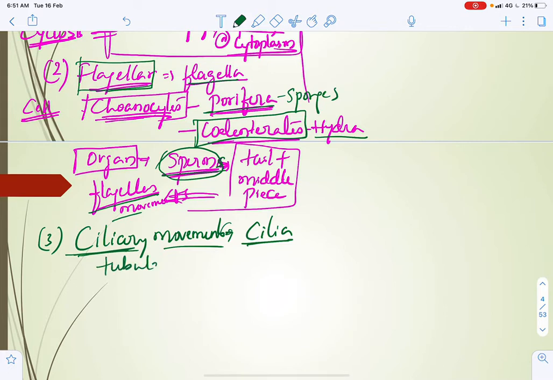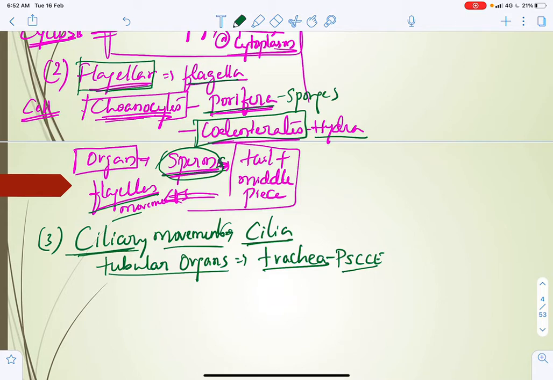This type of movement is mainly seen in tubular organs. What are those tubular organs? The best example is the trachea. In the respiratory system, we studied the trachea. It is lined by pseudostratified ciliated columnar epithelium.